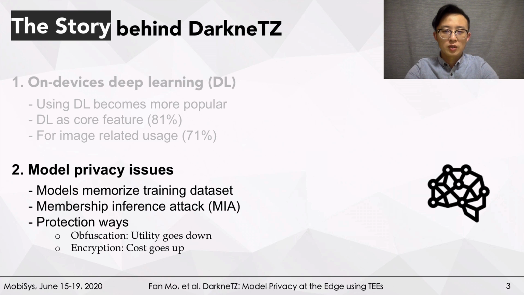On-device deep learning is popular, but the deployment of deep learning models leads to an issue of model privacy. Deep learning models work because they memorize information, more specifically the training dataset. However, the training dataset could be sensitive or private, so the model can become one victim when an attacker is trying to disclose private information of the training dataset from it.